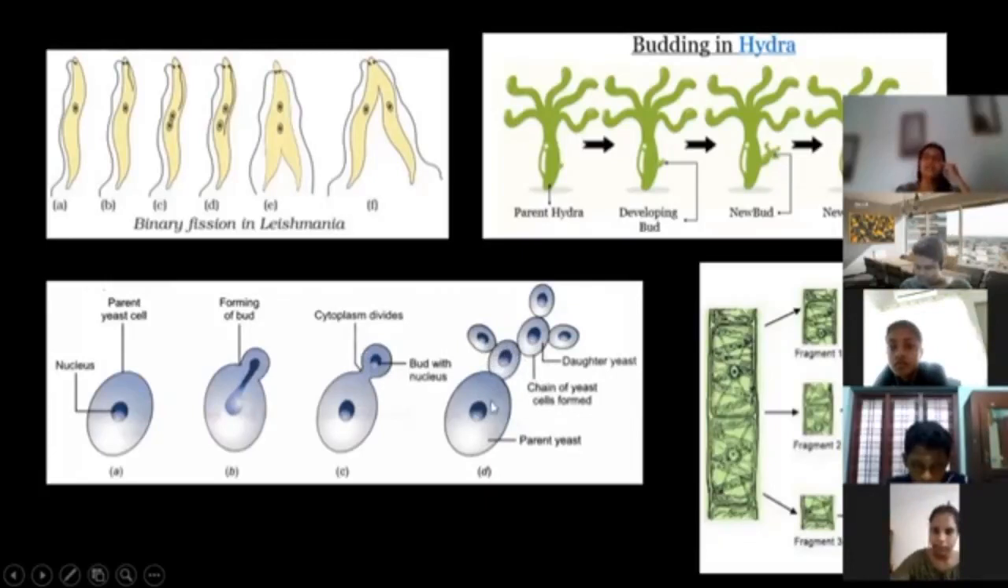So what happens is that in yeast, the bud is going to be created at a very fast rate. So ultimately, it ends up creating a chain of buds. A chain of yeast cells is going to be formed because the budding is happening at a very fast rate. Okay, this is about the budding.